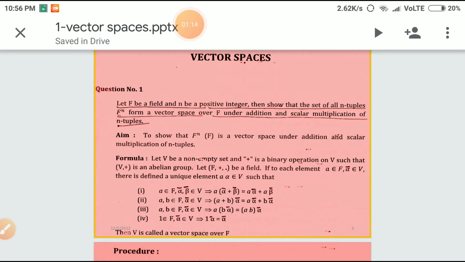Number two, a, b belong to F and alpha bar belongs to V implies (a plus b) times alpha bar is equal to a alpha bar plus b alpha bar. Third one, a and b belong to F, alpha bar belongs to V implies a times (b alpha bar) equals (ab) times alpha bar. Fourth, 1 belongs to F and alpha bar belongs to V implies 1 times alpha bar equals alpha bar.